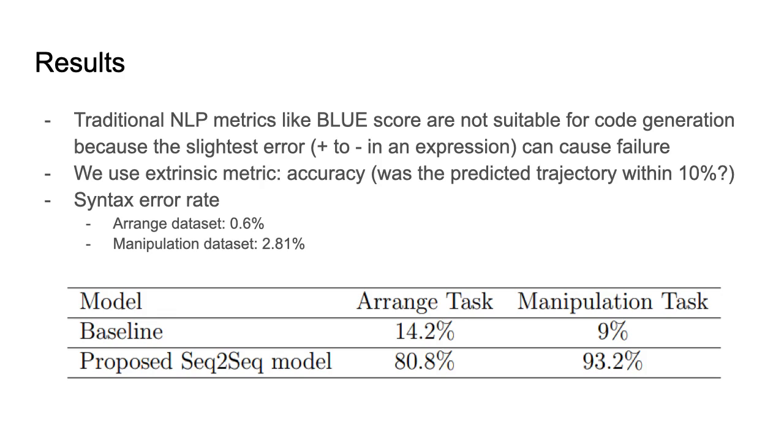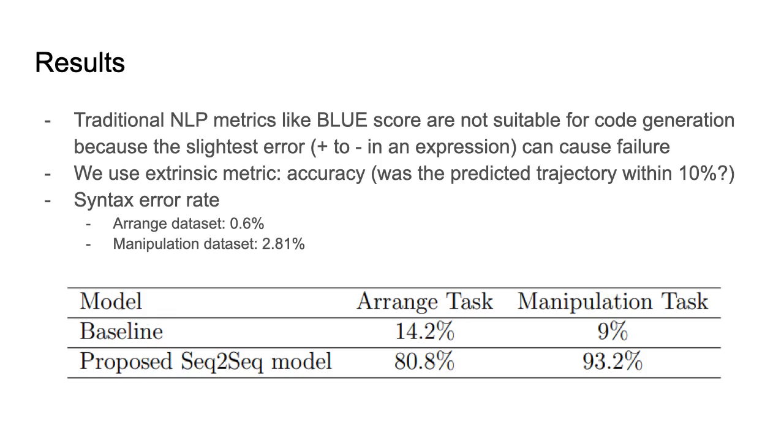Because of this, we don't use something like the BLEU score, and we use an extrinsic metric, which is the accuracy. What we do is that for any given natural language instruction, we generate the program and then execute the generated program and record the trajectory of the end effector of the robot. And then subsequently for the same instruction, we also execute the expert program and record the trajectory as well. If the recorded trajectory of the predicted program and the expert program are within 10% of each other, then we consider that to be a success.